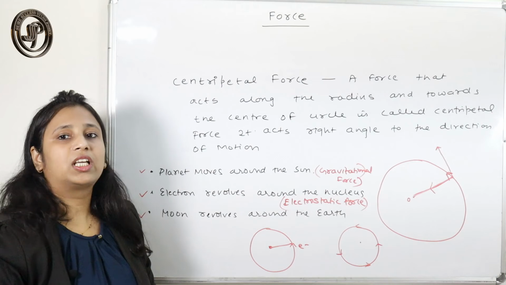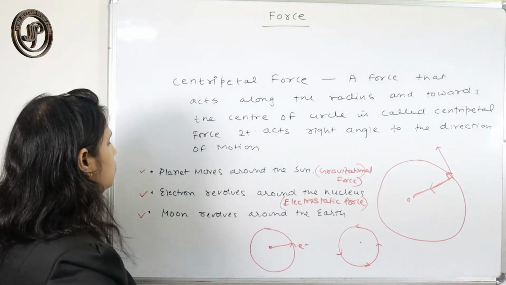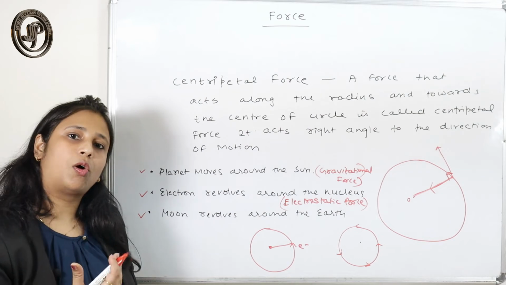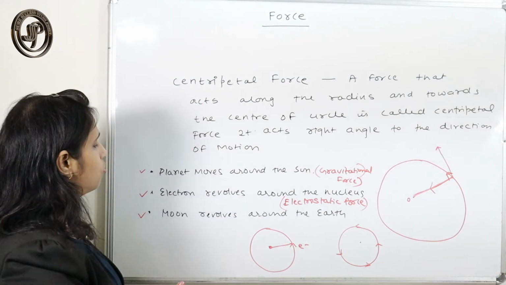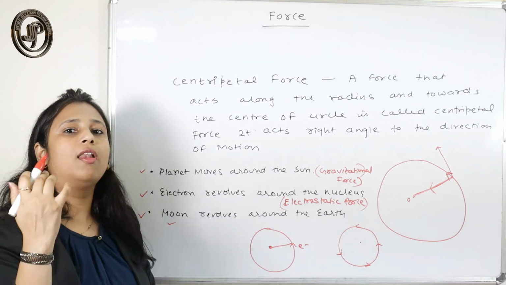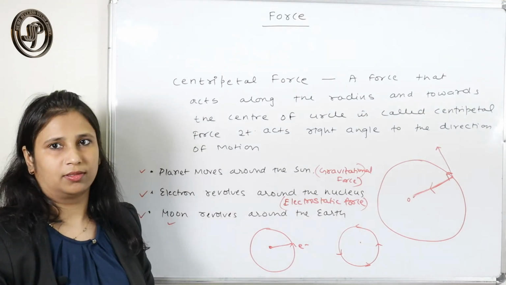Moon revolves around the earth. Again, the centripetal force, which is also nothing but the gravitational force, helps the moon to revolve around the earth.